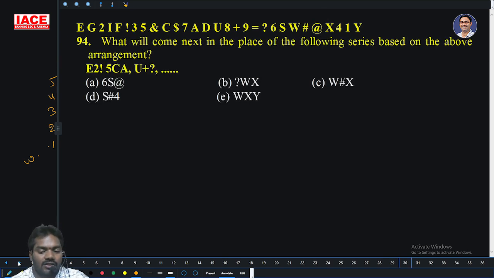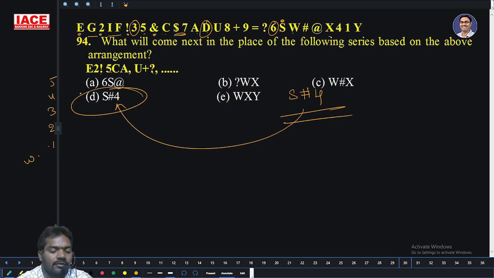What will come in the place of the question mark? E2 exclamation. E2 exclamation, 1 gap, 2 gaps. And exclamation to 5, again 1 gap. 5 to C, 1 gap. C to 8, 2 gaps. Again starting with 1 gap, D. So question mark: 1 gap I want yes, and yes 1 gap hash, and 2 gaps 4. S hash 4. Option D is the right answer.